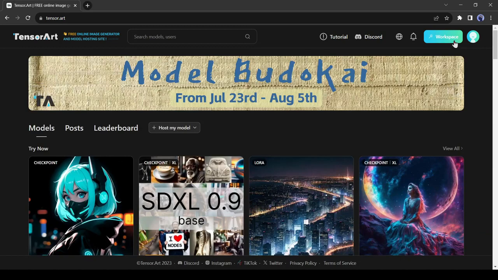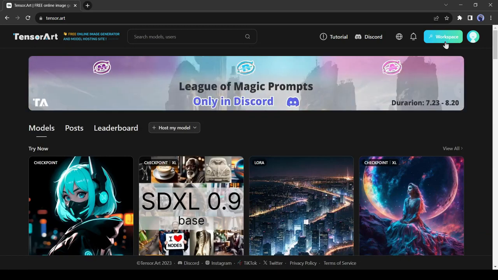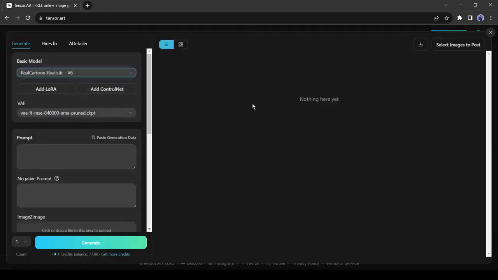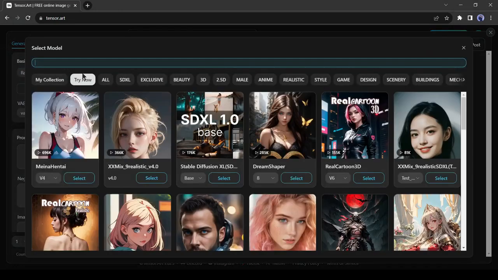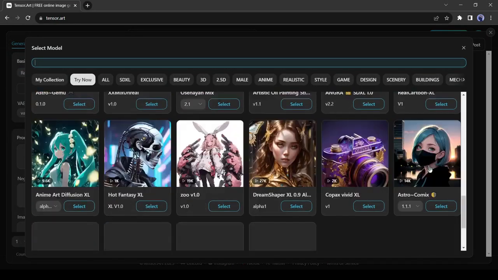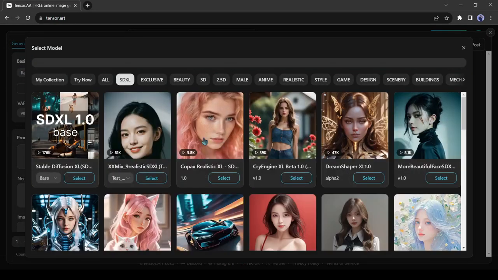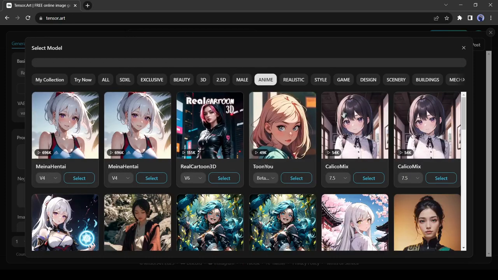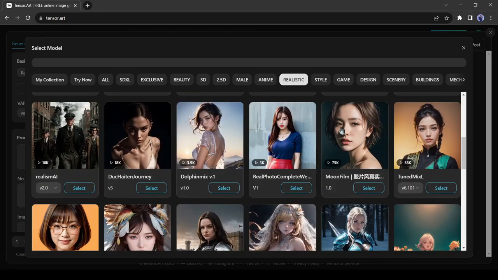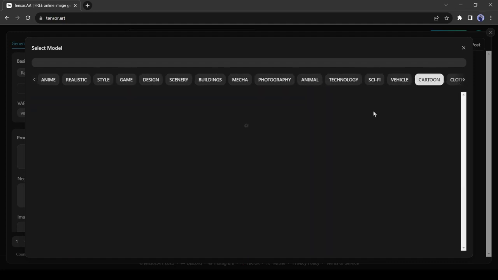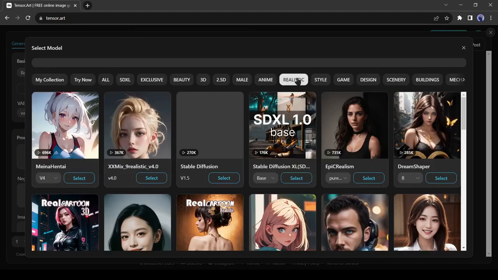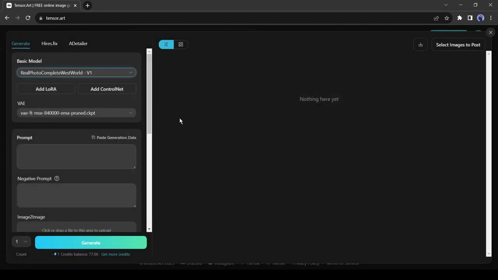Alright, now for creating your image, click on Workspace from here. After coming to the Creator page, first we need to select a basic model. Click on the Basic Model drop-down menu. You will get 1,000 models in different styles and uses. You can run Stable Diffusion XL for free. Then there are Anime Style, Realistic Style, Game Asset, Cartoon, Sci-Fi, and many more. Select one model according to your needed style.